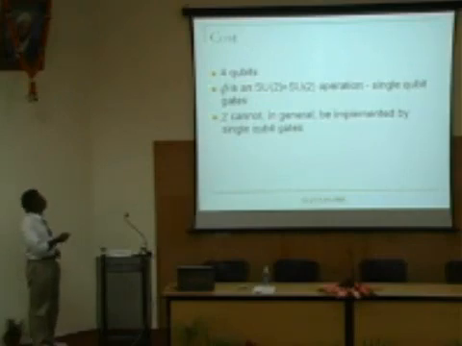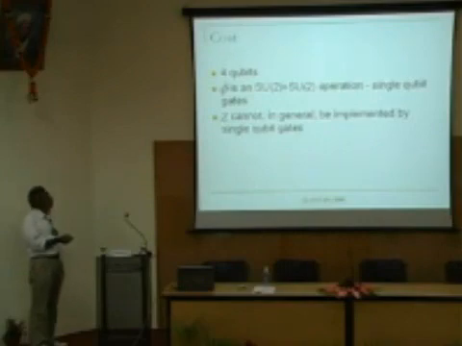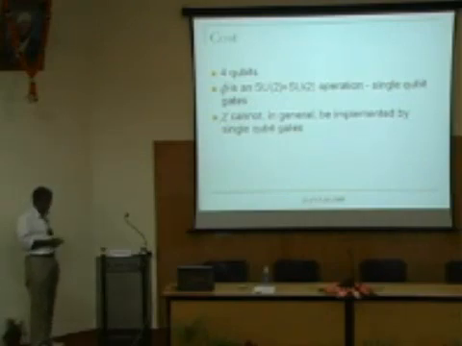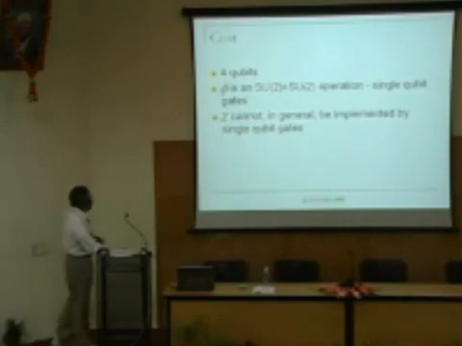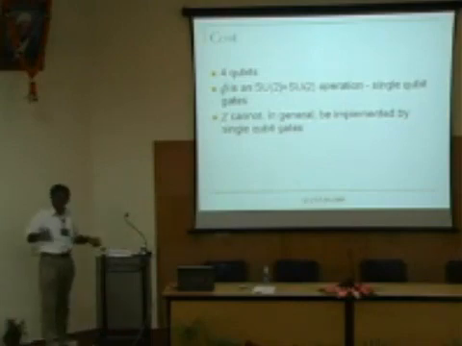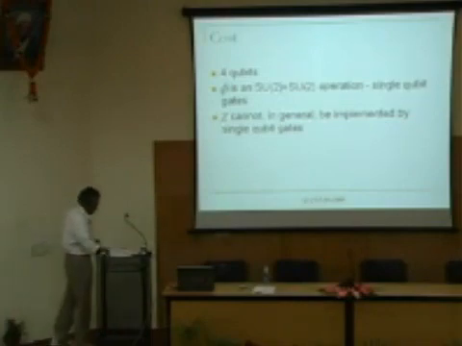Okay. So what we have said is summarized in this particular slide. We started with 4 qubits. Is that okay? 2 at the top and 2 at the bottom. Now, we performed a simple SU2 cross SU2 operation on the bottom 2 fellows, which is costing us very little because it's a single qubit gate. Chi cannot in general be implemented by single qubit gates. You need entanglement because they are entangled. So you need single qubit plus 2 qubit gates. You need the CNOT gates or whatever. But then you are able to isolate a set of 4 functions out of 16 or whatever. Okay, that is the advantage that you have.